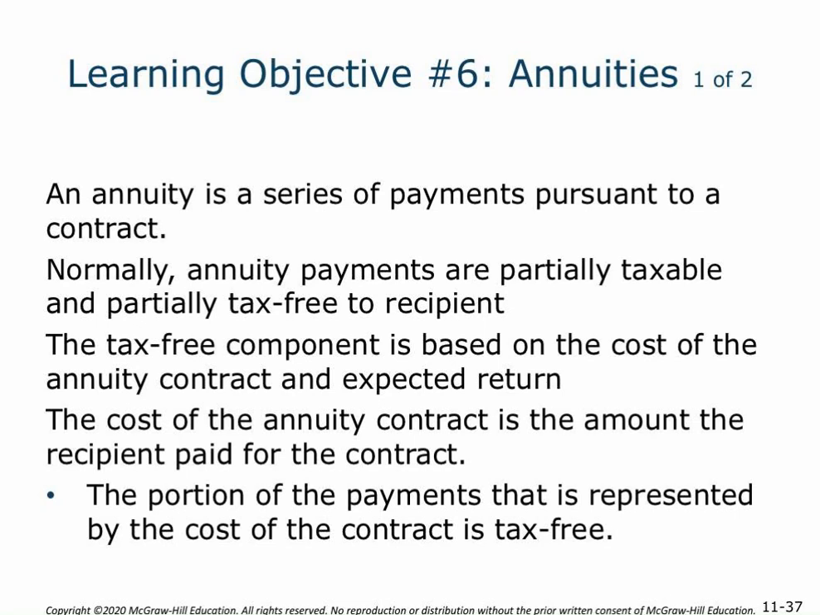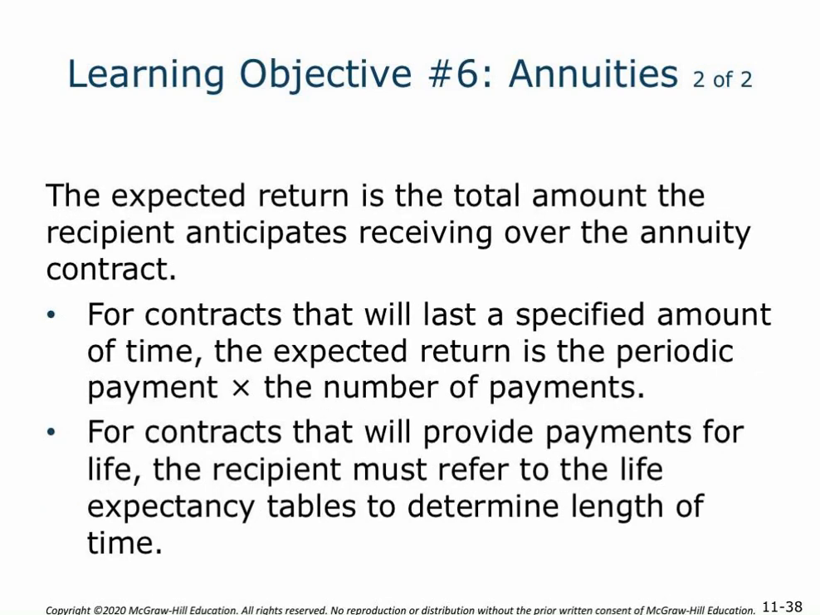based on the annuity contract and the expected return. So if it's money that you're putting into it, the portion of the payment that's represented by the cost of the contract is the amount that should be tax-free. And the calculation we would use for that, where if the contract is for a specified period of time, we're going to take the expected return for the periodic payments and multiply that by the number of payments. If it's for life, then we're going to refer to those life expectancy tables to determine the length of time. And here, that's the expected total amount the recipient is going to anticipate receiving over that annuity contract.